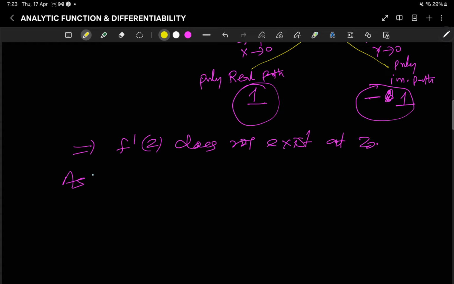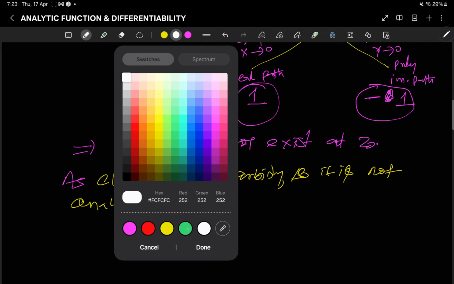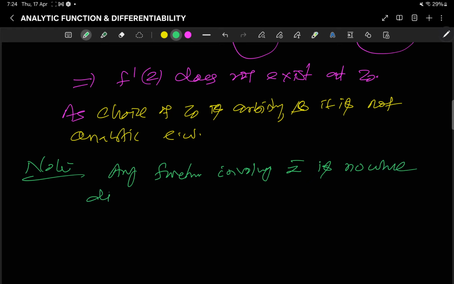as the choice of z0 is arbitrary, so it is not analytic everywhere. So in a note we can write: any function involving z bar, z conjugate, is nowhere differentiable, so nowhere analytic, right. Coming to one more example.